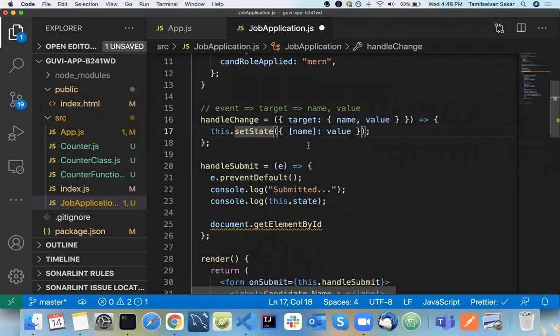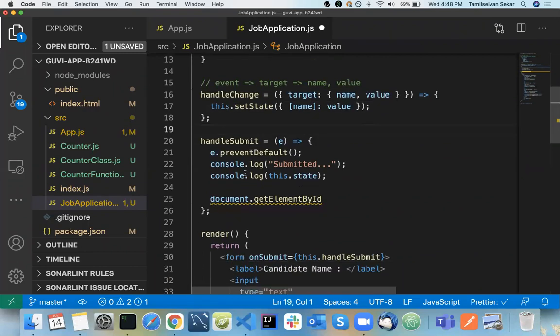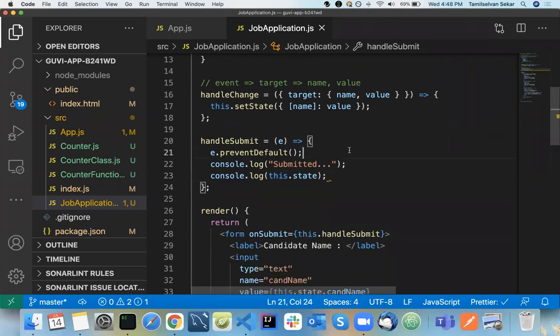Whenever you type, your state is also modified because you call setState. So all values that you type in your form will be available inside your state, and you can pass this data to the server and do what you need. Instead of handling each and every form field, you can do it this way. That's the advantage of controlled forms.